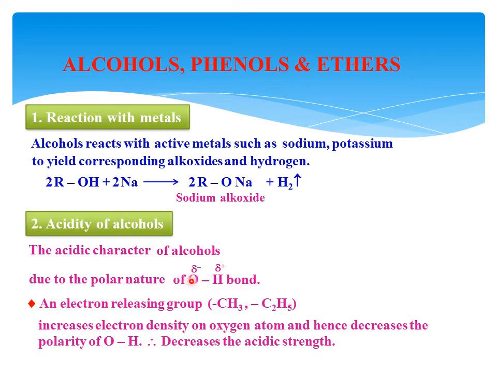As a result, the withdrawing tendency of the shared pair of electrons towards oxygen between O and H decreases a little bit. As a result, H plus liberation decreases. Therefore, the acidic strength decreases.